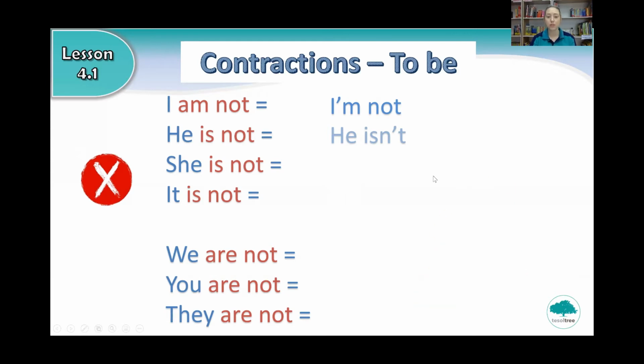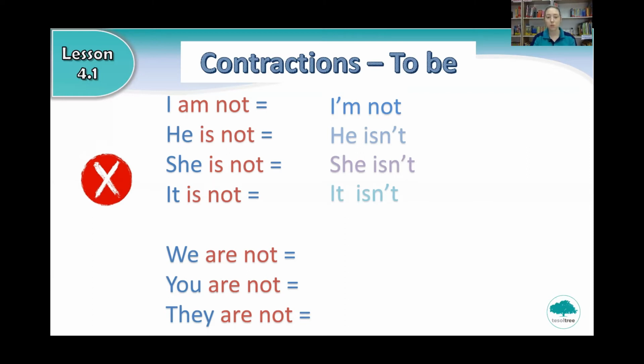And what about she is not? How do we say she is not in a short way? Very good. She isn't. Say she isn't. And it is not? Very good. It isn't. Say it isn't.